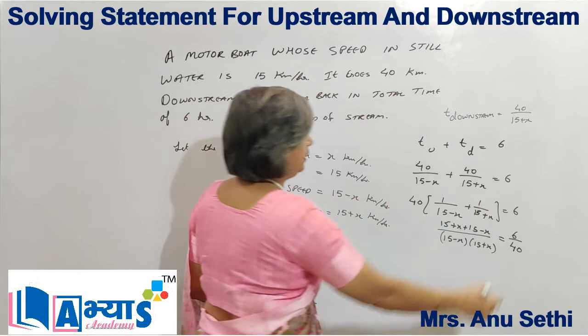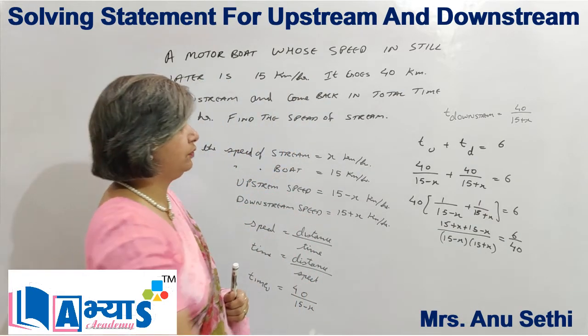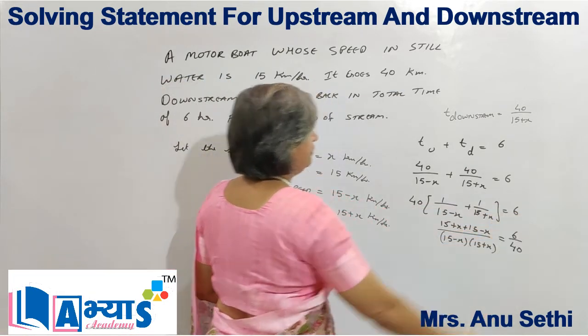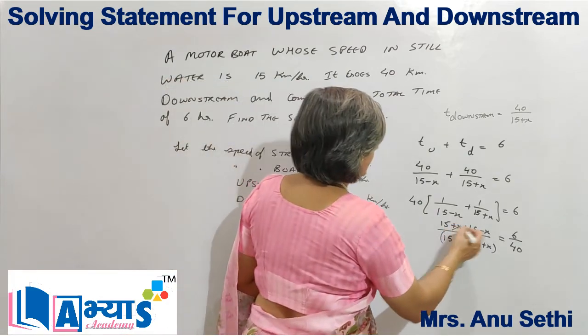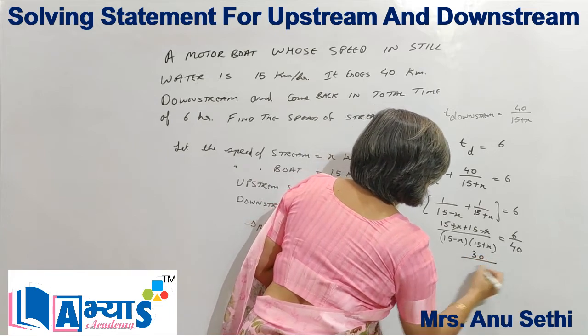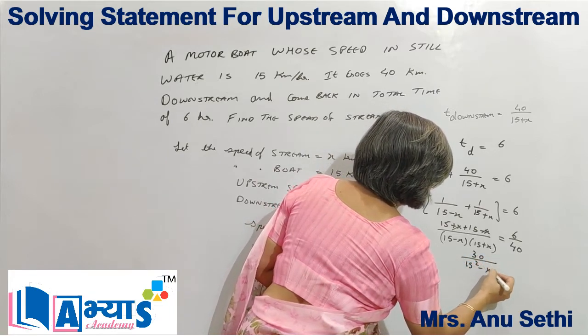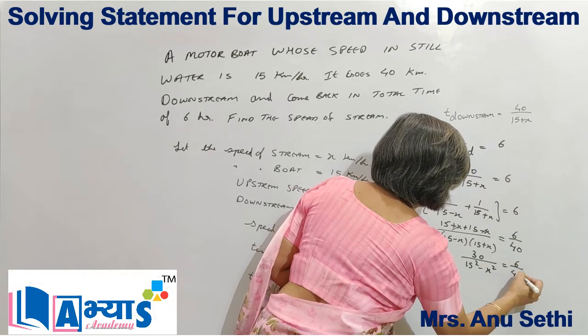I am taking the 40 to the right hand side. So here it was multiplication, so there it is division. Now on simplifying I will get 30 upon 15 square minus x square is equal to 6 upon 40.